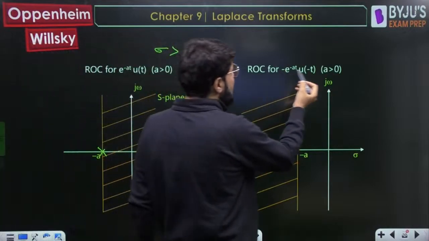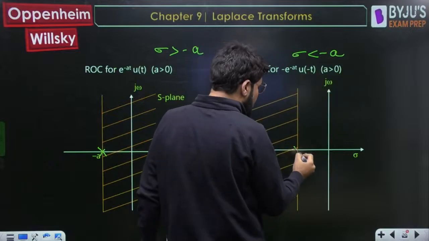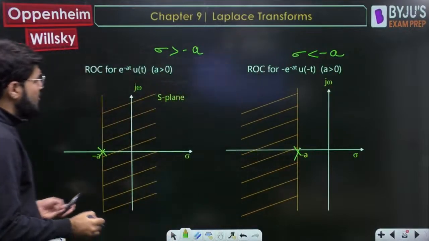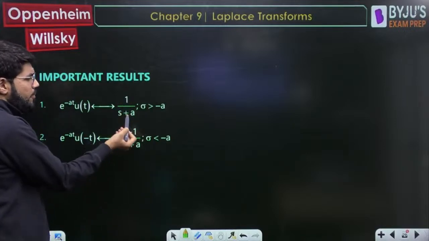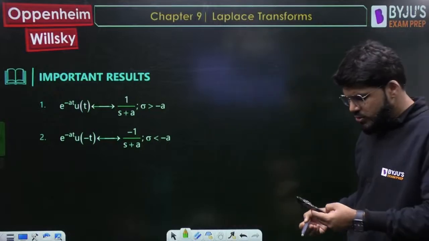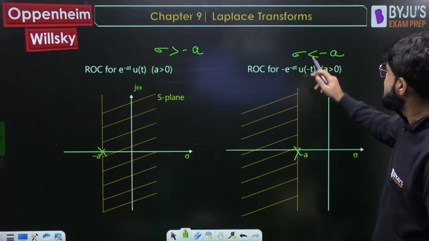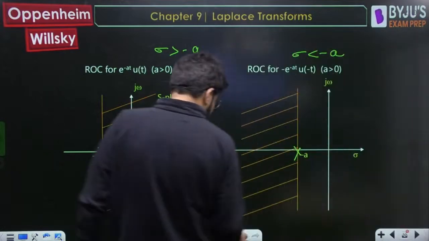But if the signal is left-sided, what was the ROC? Sigma less than minus a. Minus a is again the pole, because in any of the previous cases, at the pole s equal to minus a, the denominator becomes 0, you have the 1 by 0 case, and hence it is the pole. So here sigma less than minus a, and the ROC is lying towards the left of the pole, that is minus a.